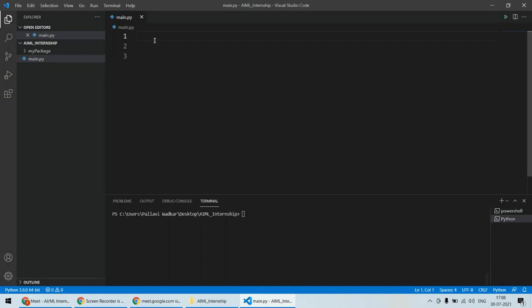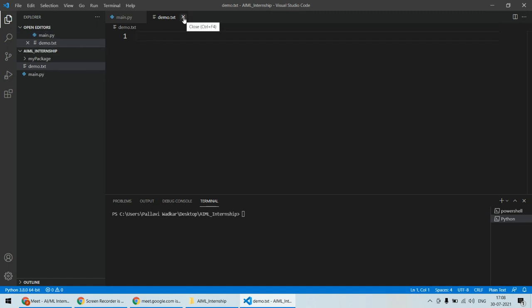Now, in order to open that file, let's say I create a file here. Let's say I create a demo.txt file. This is my txt file, and this particular file I'm going to read or open in my Python environment.